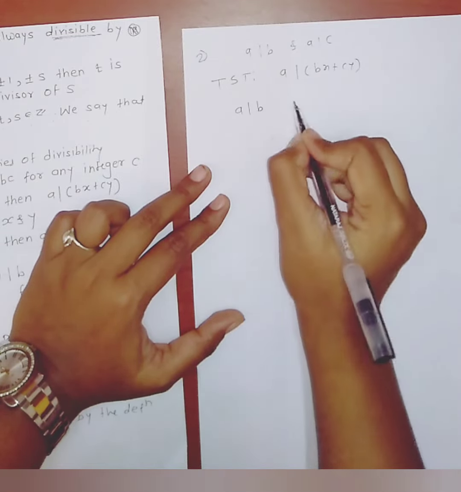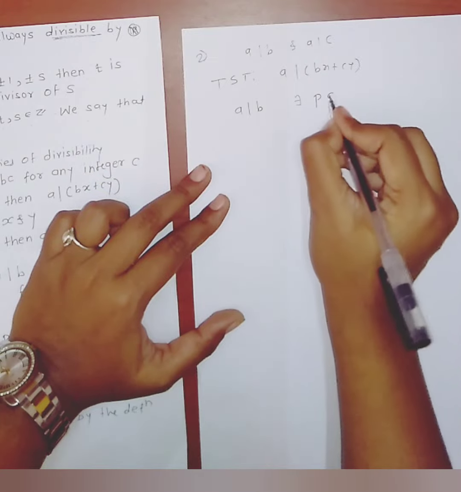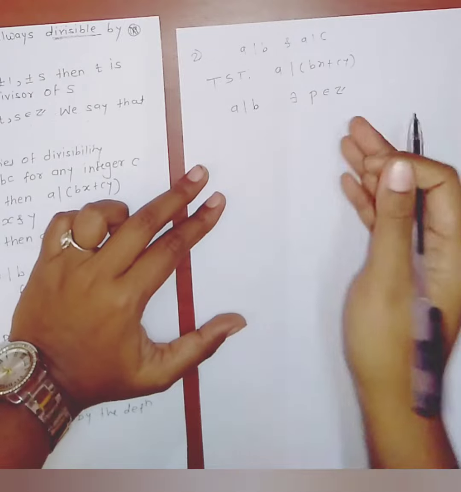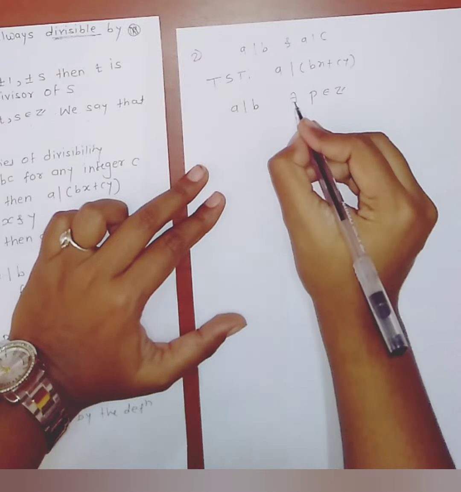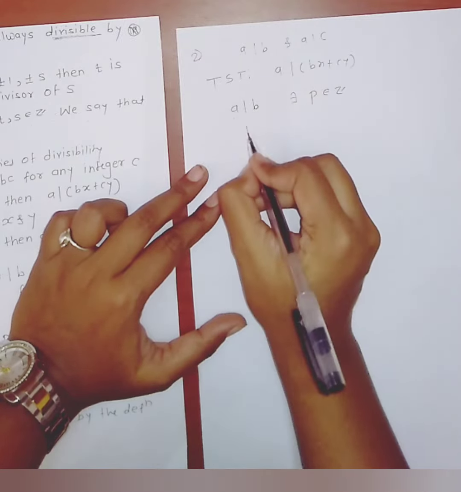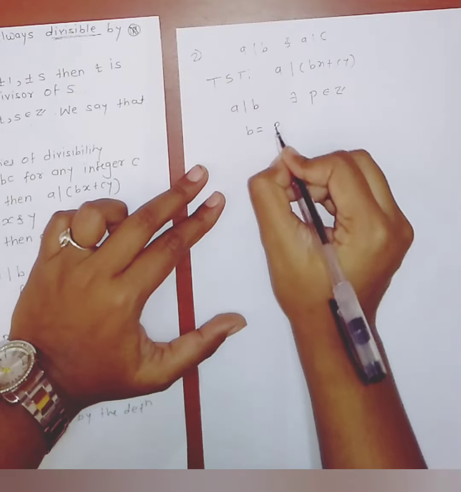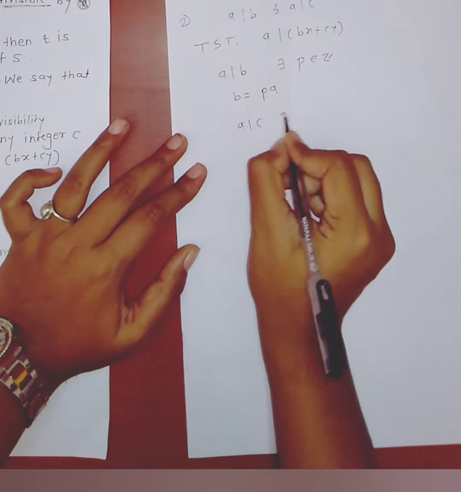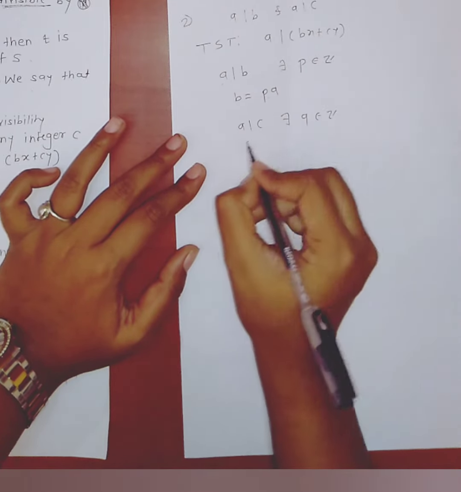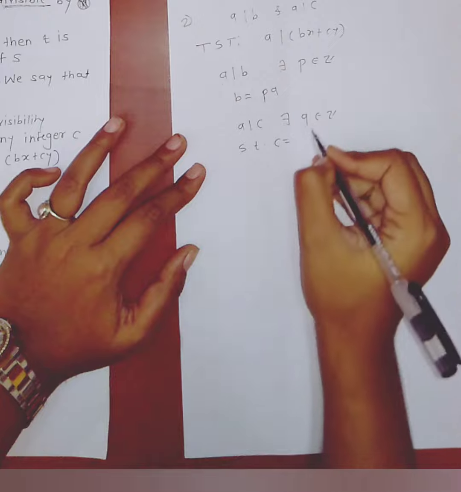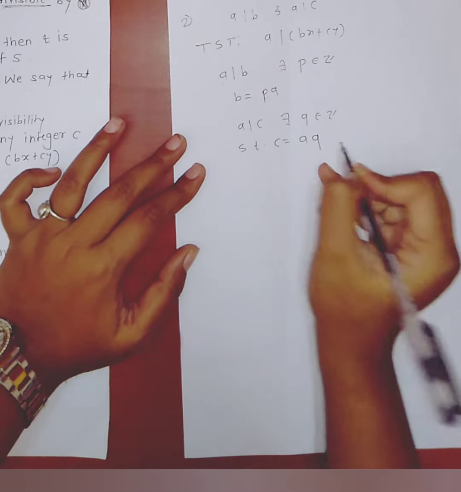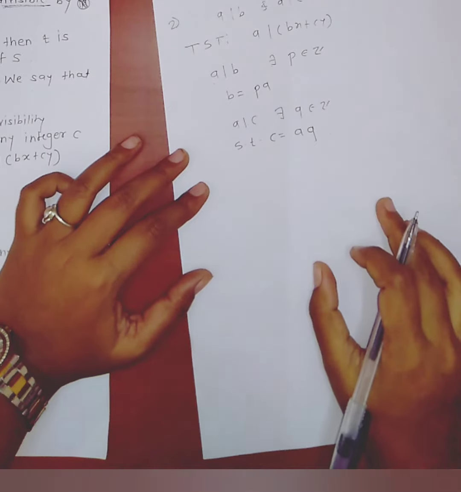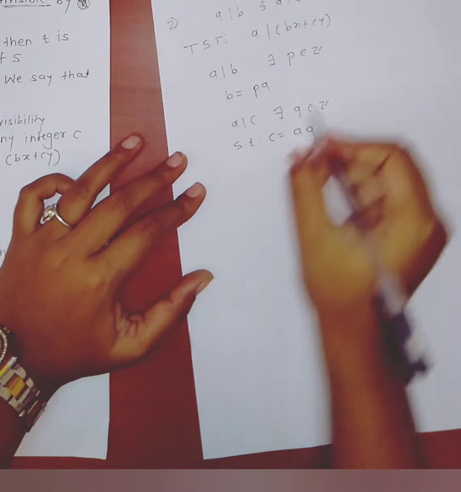A divides b means there exists an integer p belongs to Z such that b equals pa. And a divides c means there exists q belongs to Z such that c equals aq.